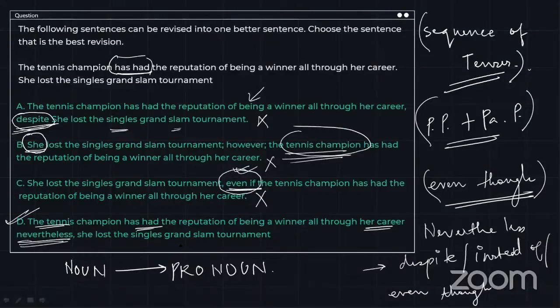So we are going to go with option D over here. Option D is correct because the usage of despite is wrong. Despite should have been used after this sentence and before the winner sentence. Using she before the noun is incorrect. Here, even though should have been used instead of even if, right? Hence, we are going to go with the word nevertheless. All right, nevertheless, she lost the singles Grand Slam tournament. So option D is the correct answer.